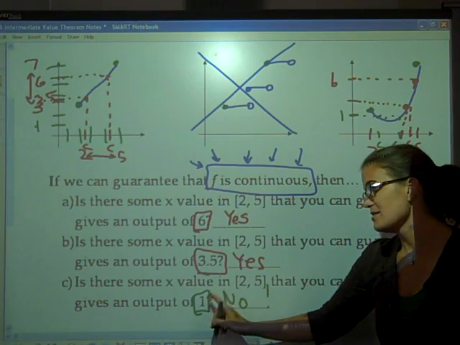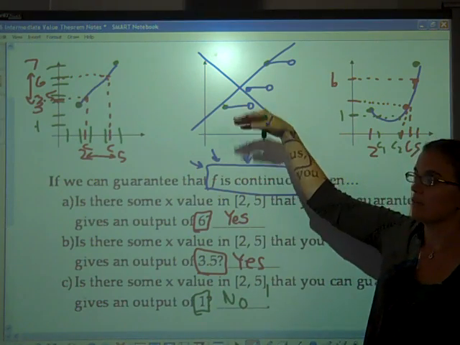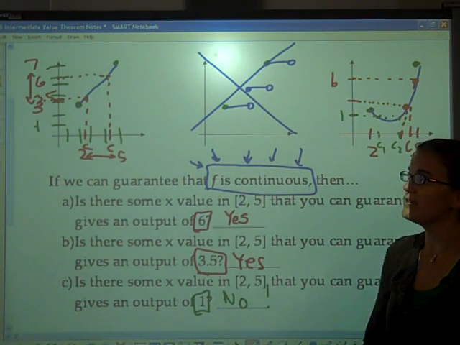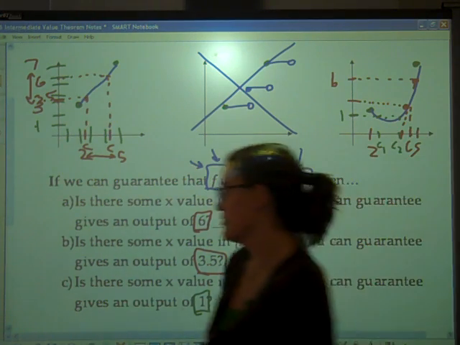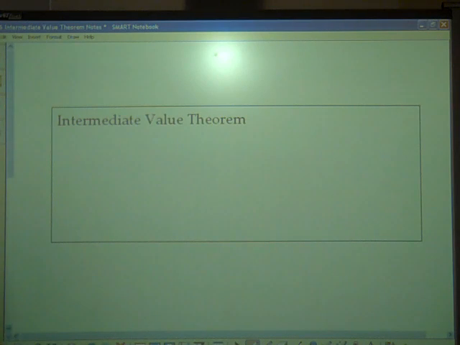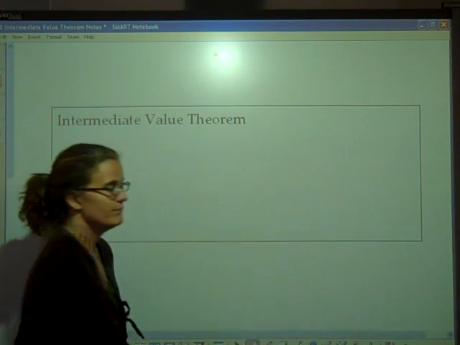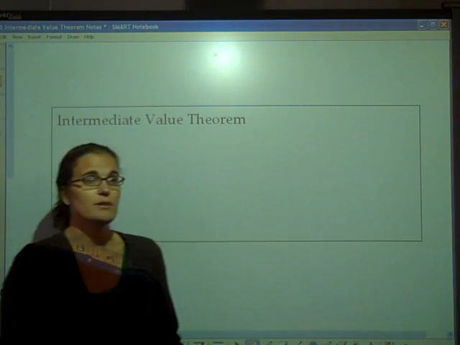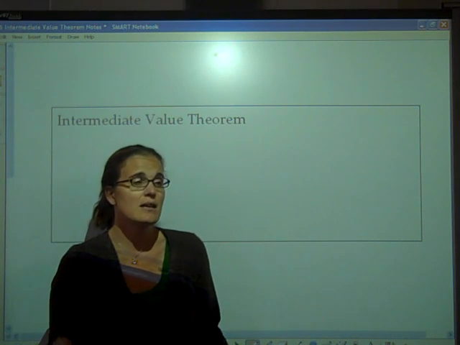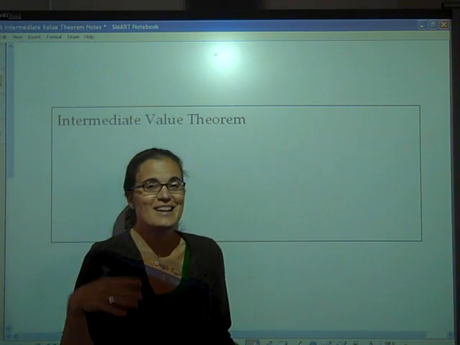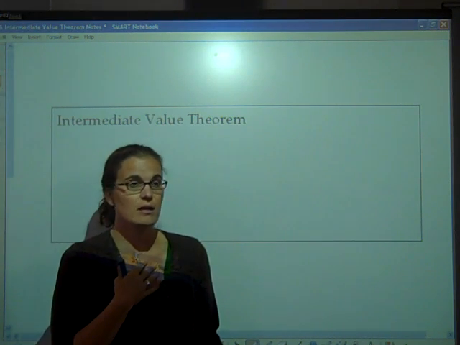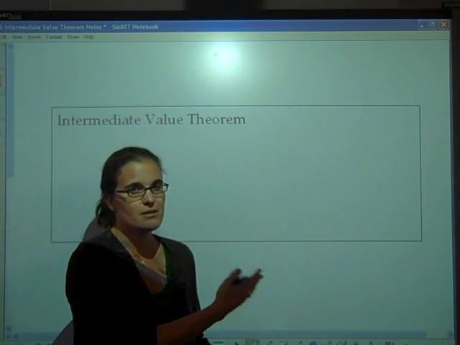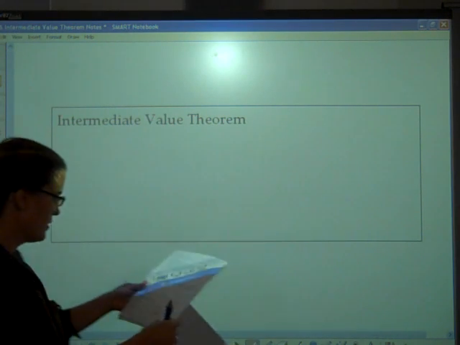Again, the reason is that 1 does not fall in between our two outputs, and I'll write that very formally in the other problems. Okay, so what is the intermediate value theorem? Let's make sure we can state this. It's a pretty straightforward theorem in that it kind of makes sense. But you'll rarely have to quote it on the AP test or on my test. It's more about whether you can guarantee a certain value over a certain interval.